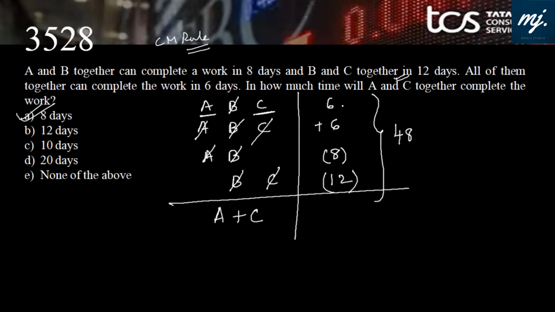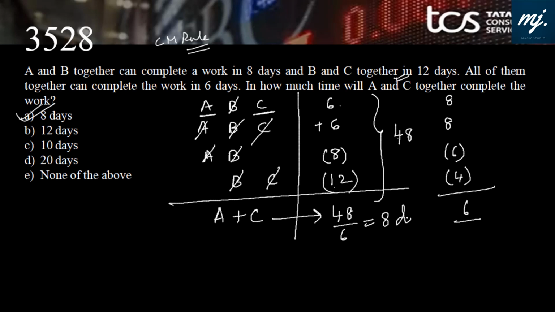CM 48. 48 by 6 is 8. 48 by negative 8 is negative 6. 48 by negative 12 is negative 4. So 16 minus 10 is 6. A plus C together will take 48 by 6. Bingo. That is 8 days to complete the work. Option A fits in, and the CM rule rules.